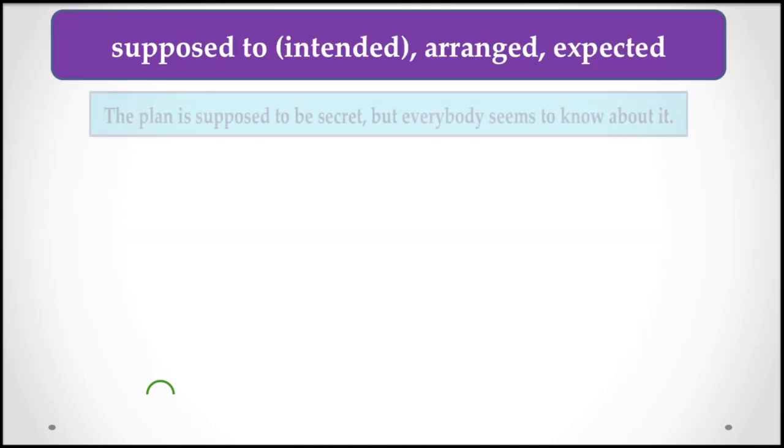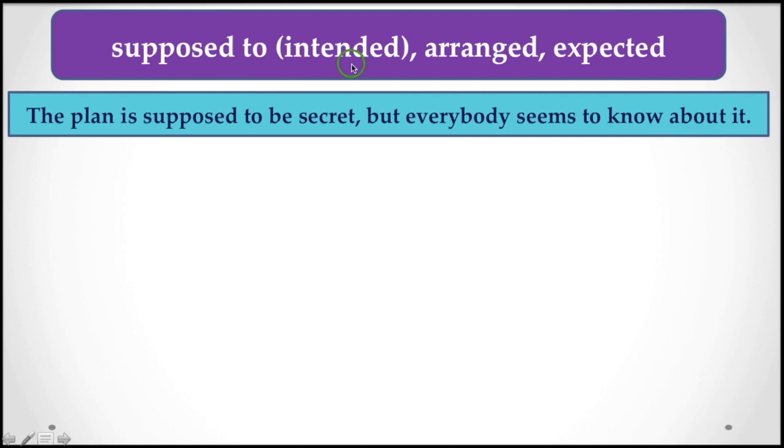Another thing, sometimes supposed to is used as intended, arranged, expected in that sense also. So the plan is supposed to be secret, but everybody seems to know about it. Here you find the meaning of supposed to. Here supposed to means intended to be secret. This is another point: when you don't know the situation, as I have told you earlier, you can use supposed to there, and along with that, if you mean intended, arranged, expected, you have to use supposed to.